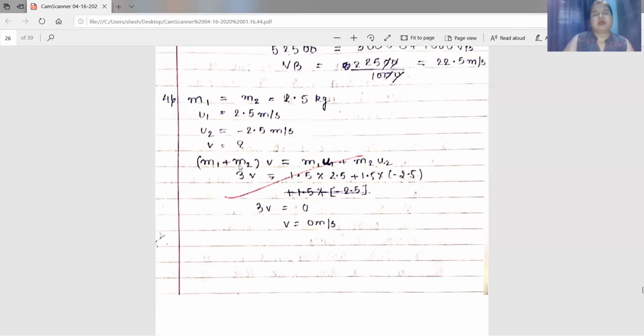Now applying law of conservation of momentum, you are getting (M1 plus M2) into V, where V is the common velocity, equals M1 U1 plus M2 U2. Now when you add 1.5 plus 1.5, you are getting 3V. This is equal to M1 is 1.5, U1 is 2.5, plus M2 is 1.5 into U2 is minus 2.5. So when you solve it, you will get 0. 3V is equal to 0. Therefore, V equals 0 meter per second.